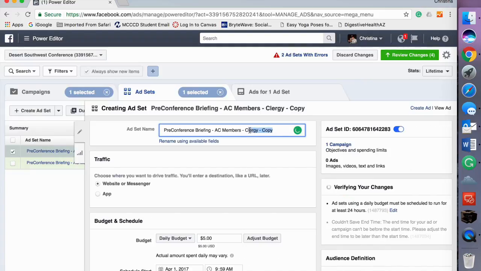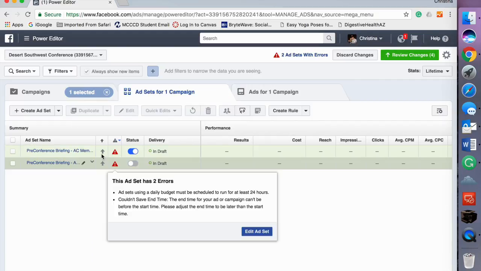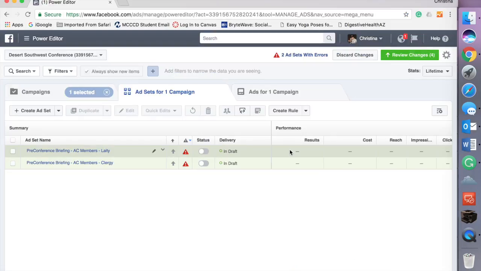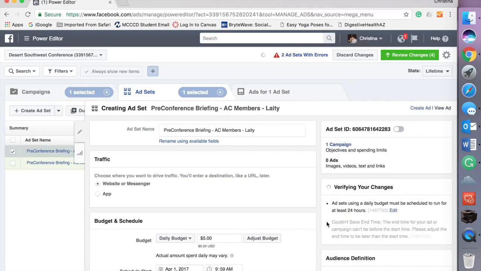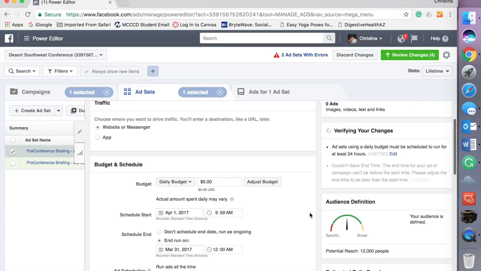Let me change this one. My two ad sets had errors, and it looks like I must have not done the right schedule. So I'm going to edit that now.